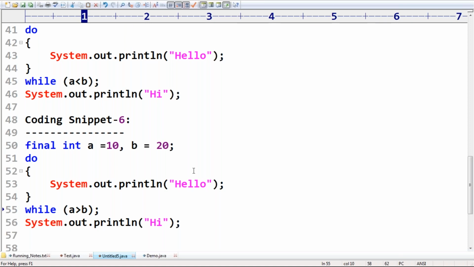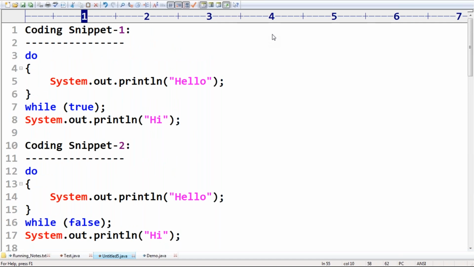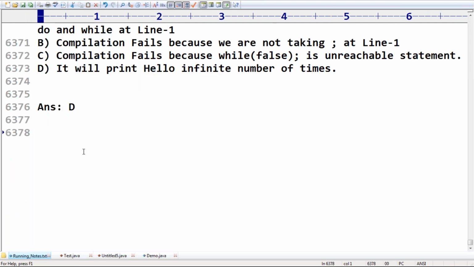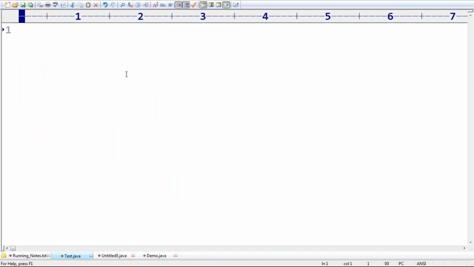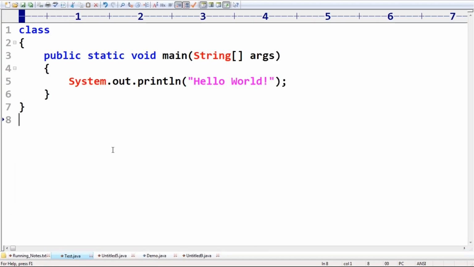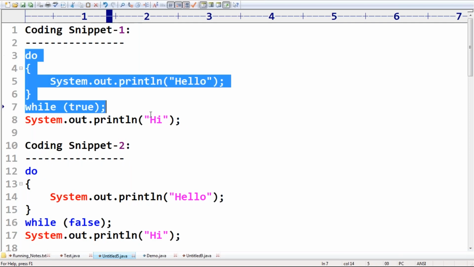Just take very special care about this terminology. Can you please confirm what is the output we will get? I mean, which are valid coding snippets and which are invalid coding snippets? Friends, can you please confirm what about the first one? Is it valid or not? You have to decide. Please confirm. Is it valid or invalid?